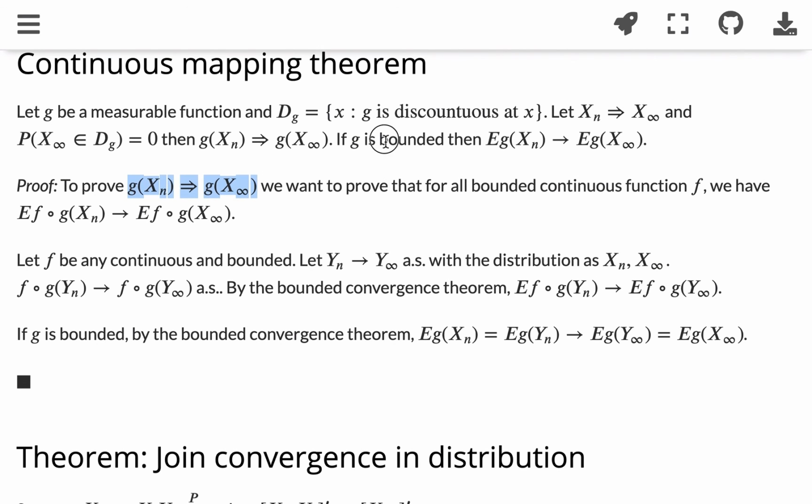The second part: if g is bounded, then the same thing holds by the bounded convergence theorem. The function is bounded, right? The integral of that function on Xn, since they have the same distribution, is just the expected value of g on Yn, and that converges to the expected value of g on Y infinity, which is the same as the expected value of g(X infinity). So that proves the second part of the continuous mapping theorem.